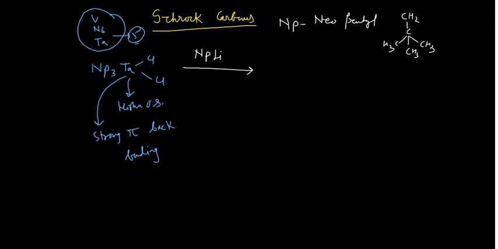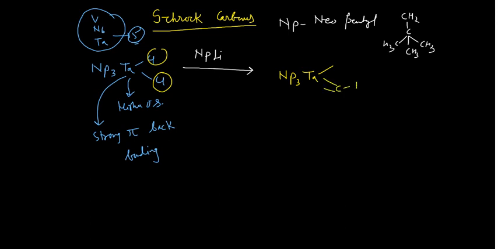So when you react this species, what will it give you? It will simply give you the neopentyl three times attached to the tantalum, and this chlorine and this chlorine are replaced by the tertiary butyl group. So you can write CH2.